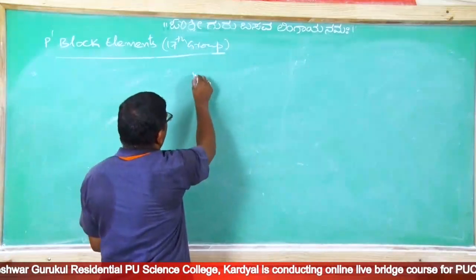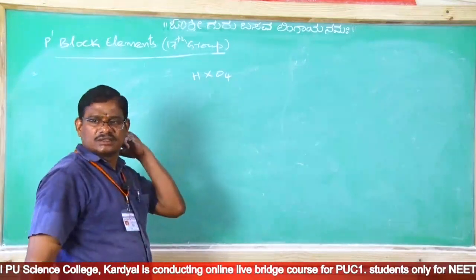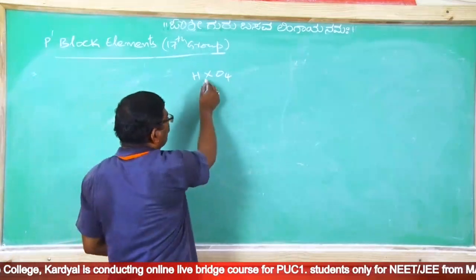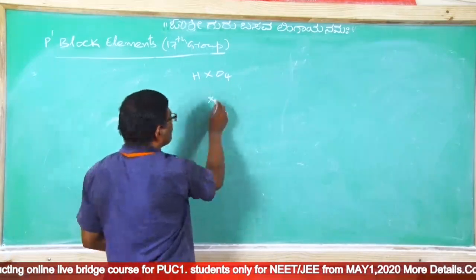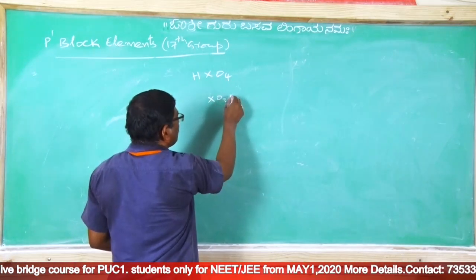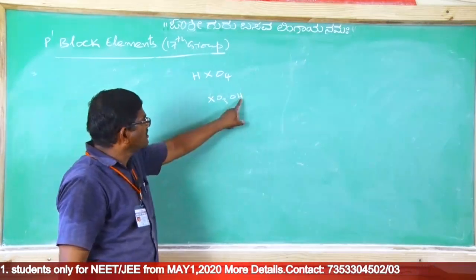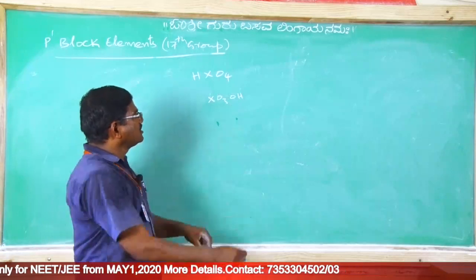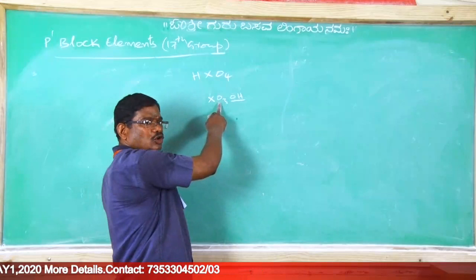I will explain. Perhalic acid is HXO4. Correct? HXO4 will be XO3OH. Let me write HXO4. OH is one of the groups, and the remaining 3 oxygens are groups.